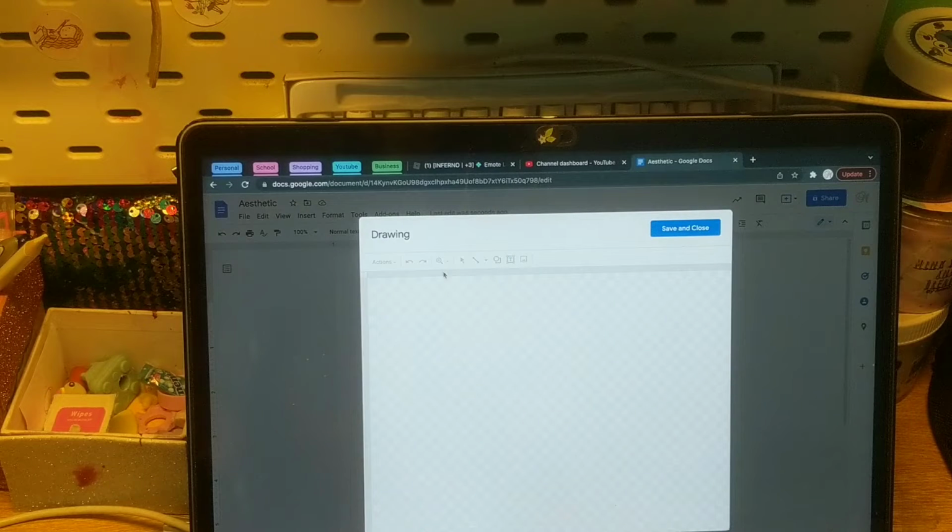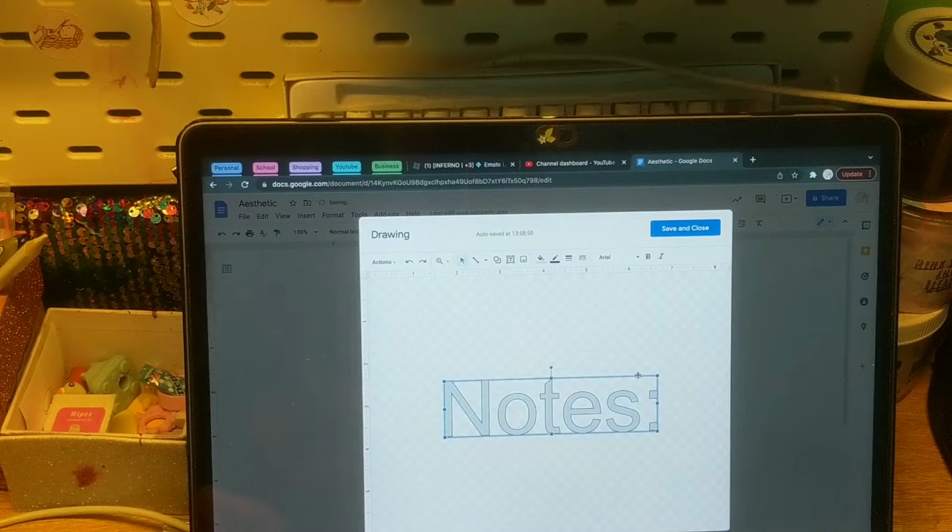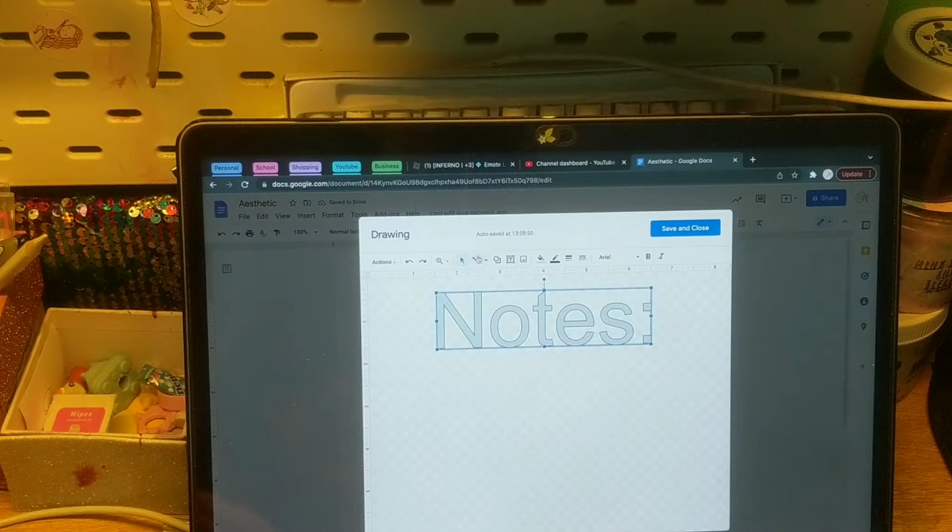Sometimes particular words don't work. So, the word I'm going to use now is going to be notes. And enter. And there you go. Now you have it. You can drag it up, down, whatever. That doesn't really matter, since when we put it, it's not going to matter.